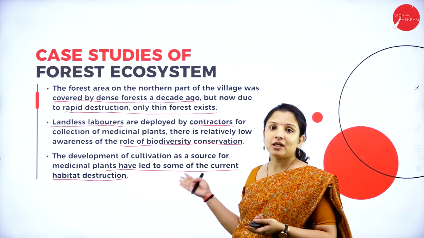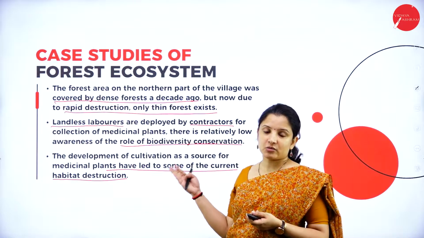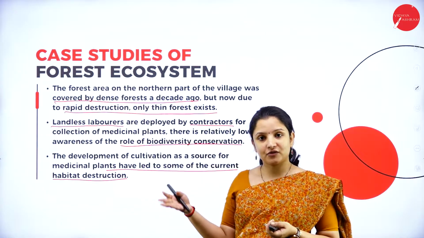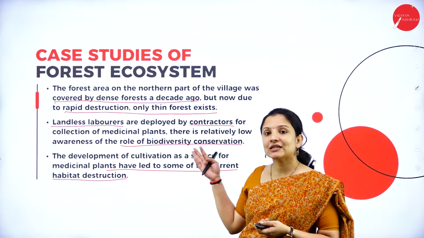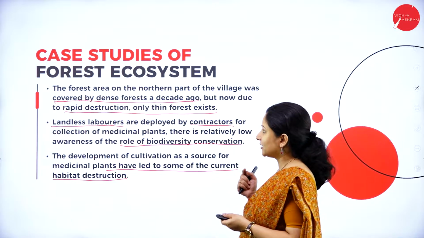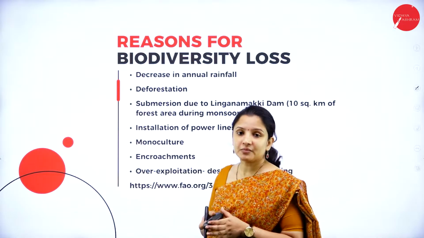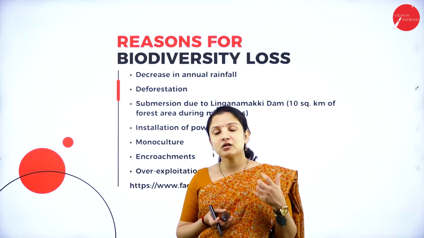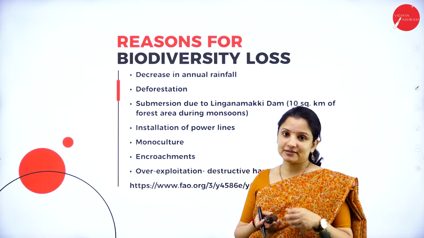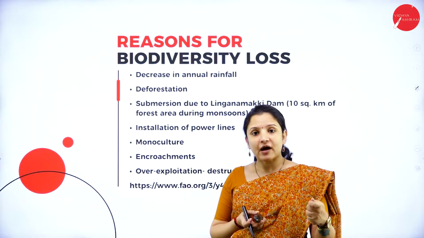So this actually led to habitat destruction, because whatever species of trees or plants were living there got destroyed because of the greediness of the contractors here. So why did the contractors become greedy? They became greedy mainly because there was quite a lot of demand for these medicinal products in terms of Ayurveda.